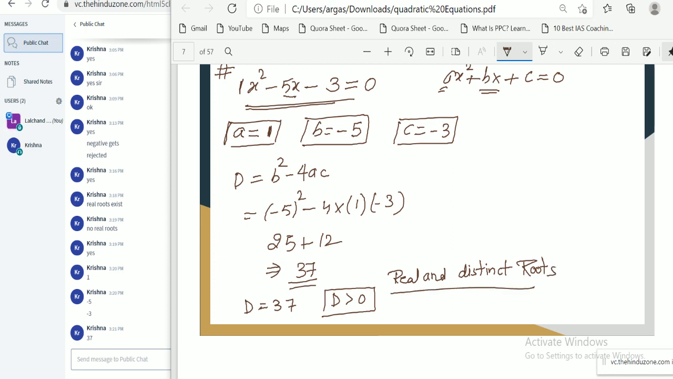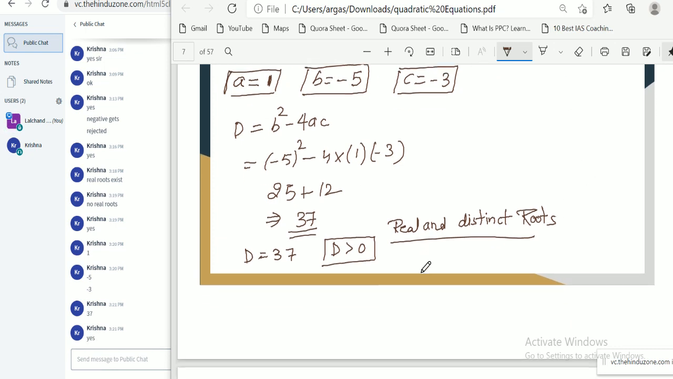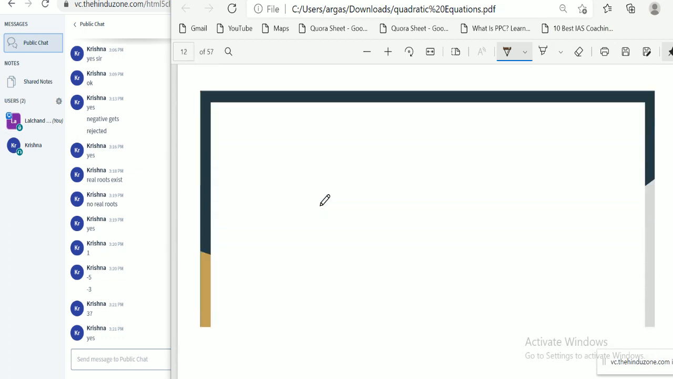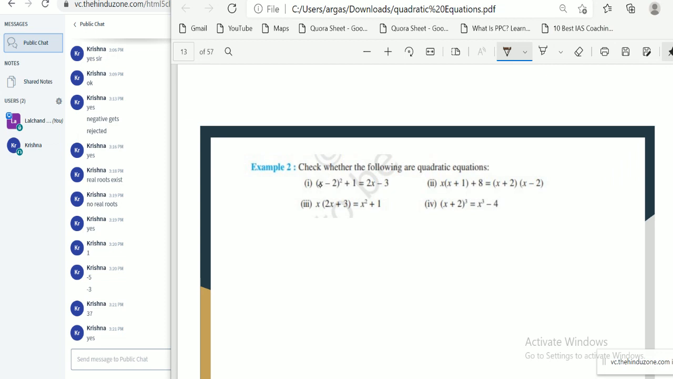Okay, are you getting my point? This equation has real and distinct roots. Distinct means two different roots. So can you solve some questions based on this? The first question is a very simple question. You have to identify which equation is quadratic and which is not a quadratic equation. Just simplify one by one and tell me which one is our quadratic equation.